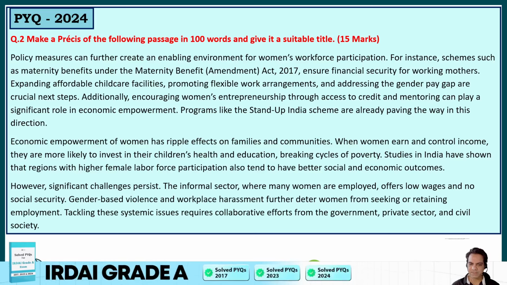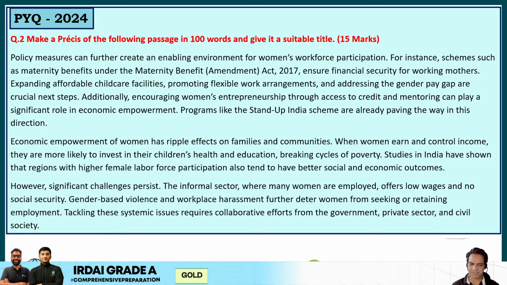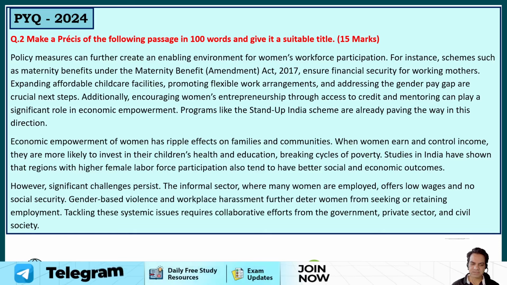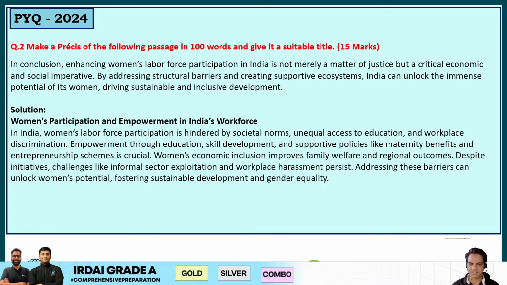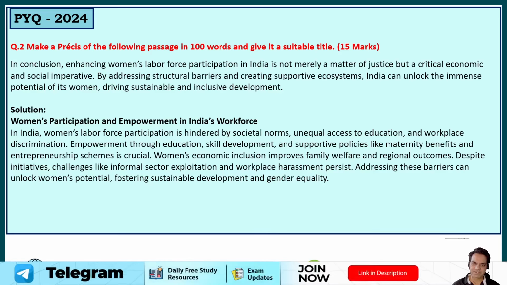The informal sector, where many women are employed, offers low wages and no social security. Gender-based violence and workplace harassment further deter women from seeking or retaining employment. Tackling these systemic issues requires collaborative efforts from the government, private sector, and the civil society. In conclusion, enhancing women's labor force participation in India is not merely a matter of justice, but a critical economic and social imperative. By addressing structural barriers and creating a supportive ecosystem, India can unlock the immense potential of its women, driving sustainable and inclusive development.